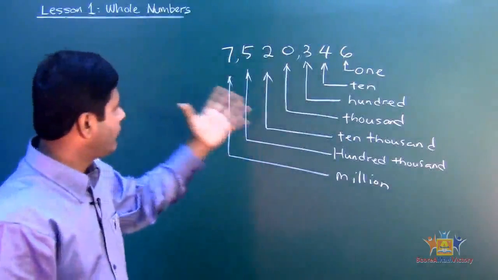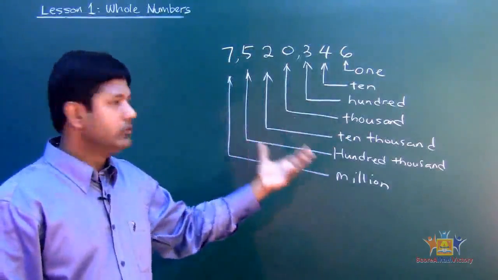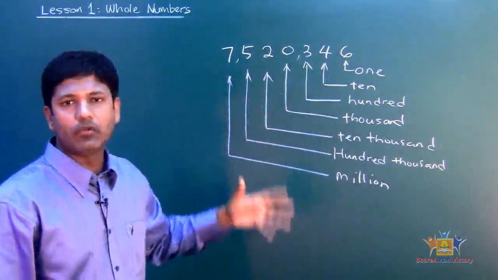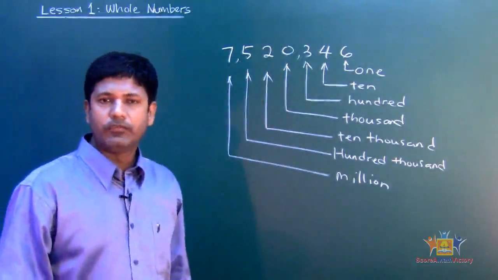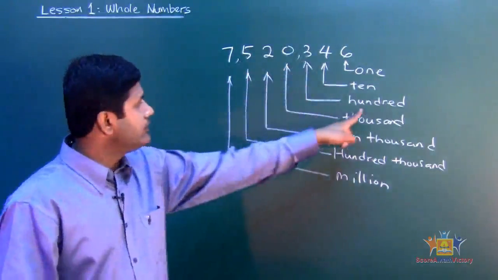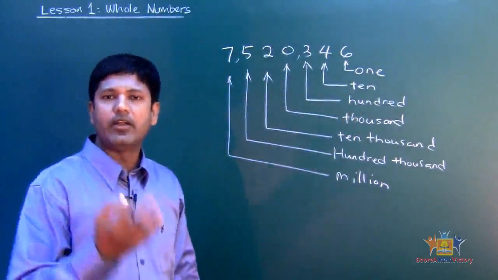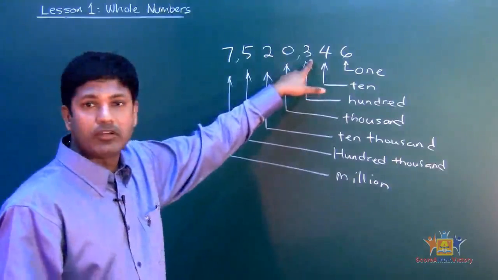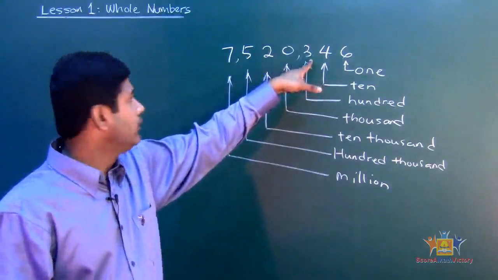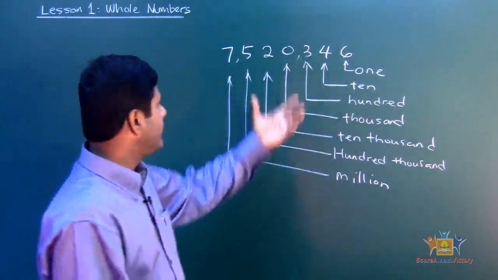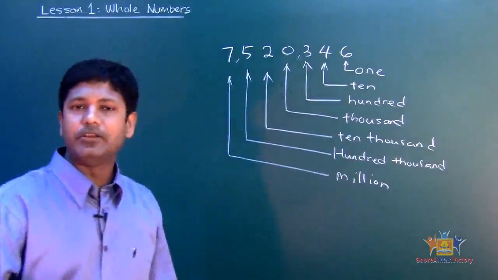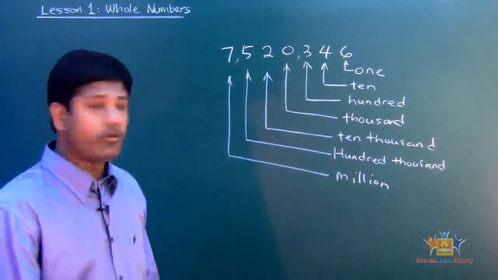So these are what are called place values. We are identifying each digit and what its value is. If I ask you what the place value for 3 is, you know that 3 is in the 100s place. So if I ask you what the value of the digit 3 is, it's 300. The place value is 100.